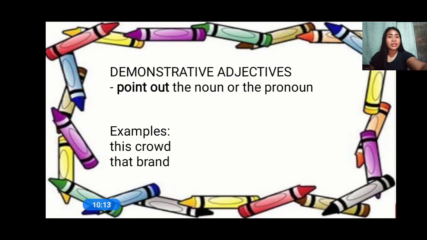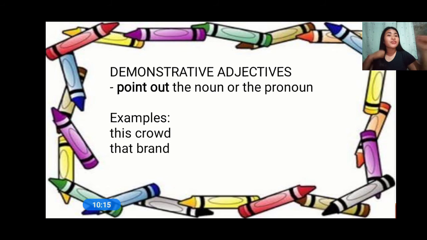So let me give you an example. This crowd. We are pointing out the crowd. This crowd. And then that brand. We are pointing out the brand, that brand. Do you understand me?